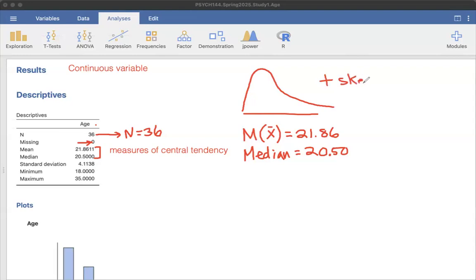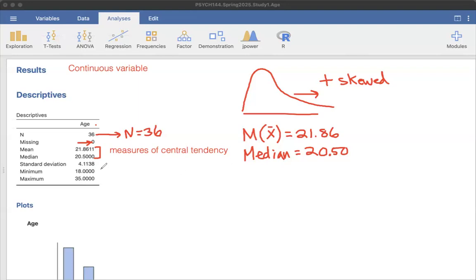When we have a positively skewed distribution, our mean is going to be higher than our median. It's getting pulled up away from the center of the distribution. The median, again, cuts your data set in half. So we can see that the mean is a little bit higher than that, so it's not perfectly symmetrical.